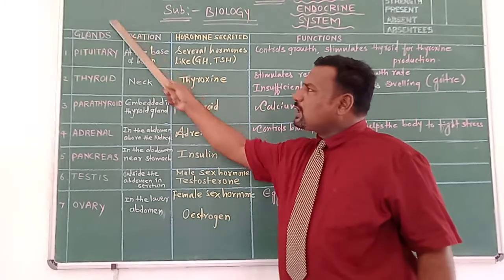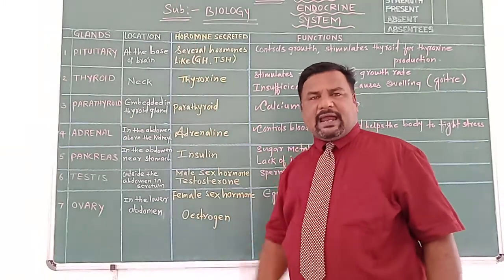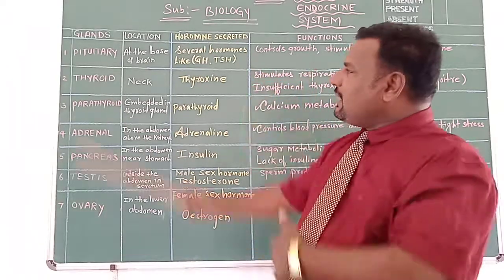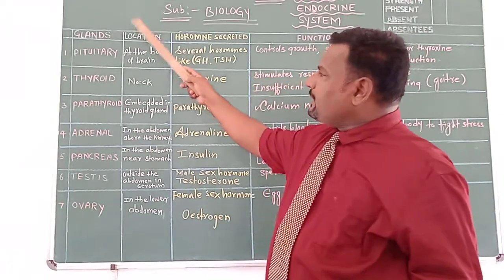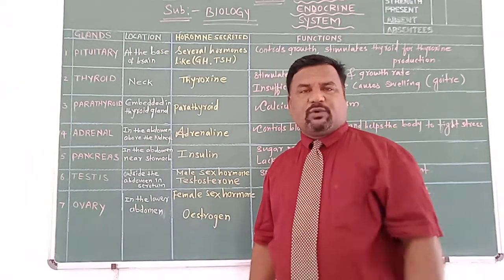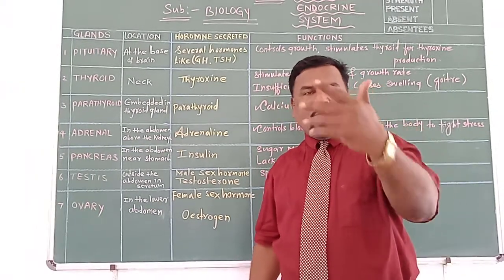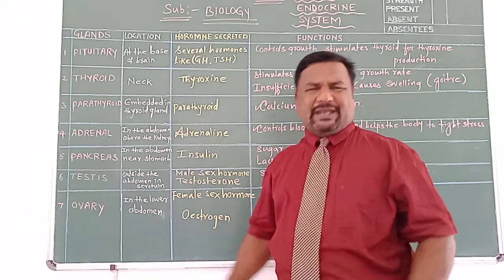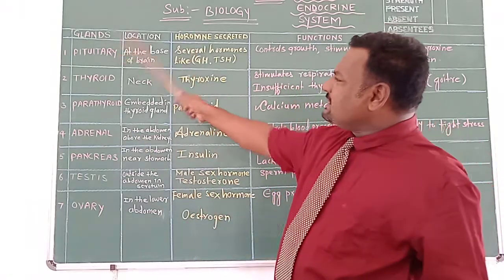And here we talked about how the pituitary gland has 3 lobes: anterior lobe, middle lobe, and posterior lobe. Each lobe secretes different hormones such as vasopressin, prolactin, oxytocin. Different hormones the pituitary gland secretes.